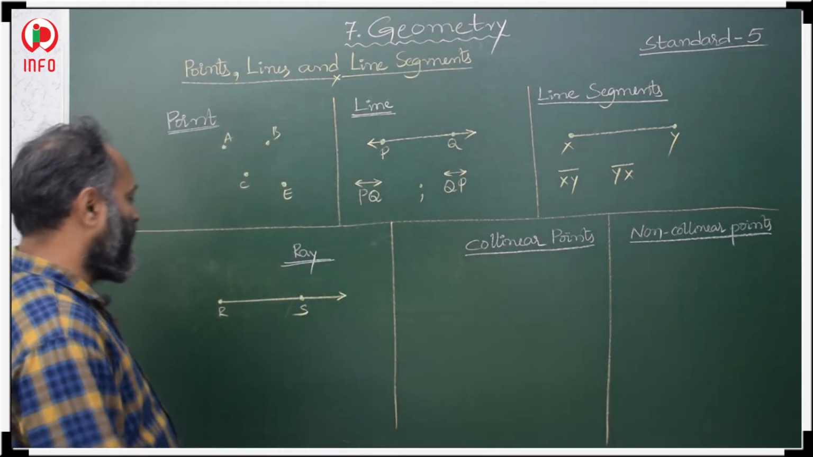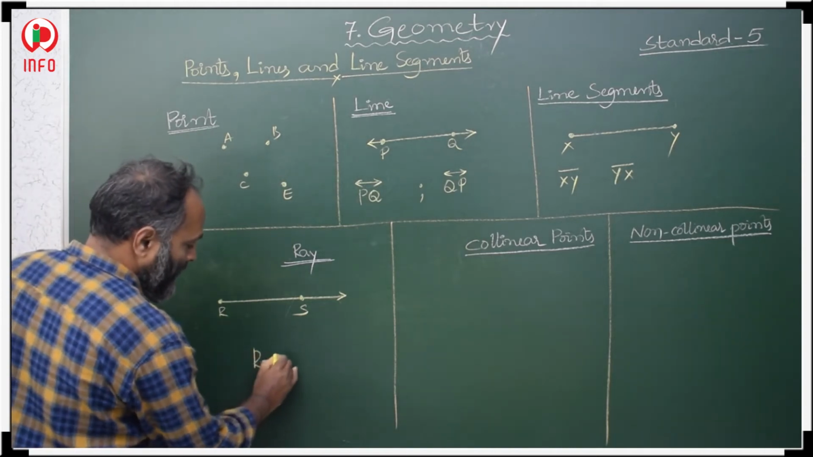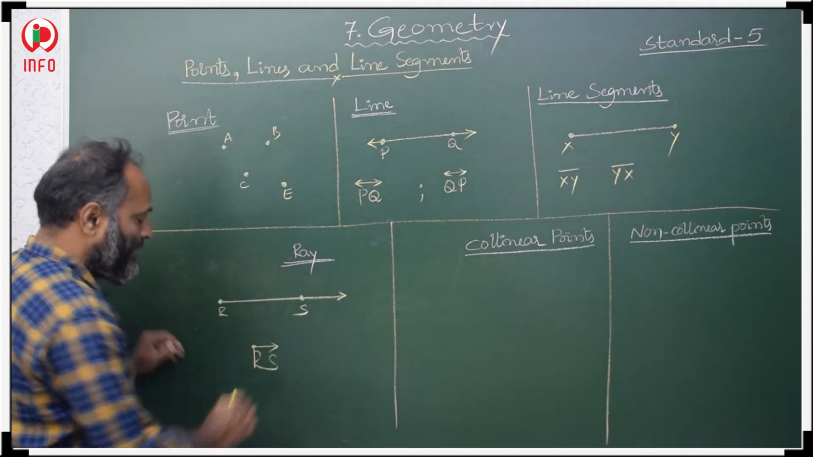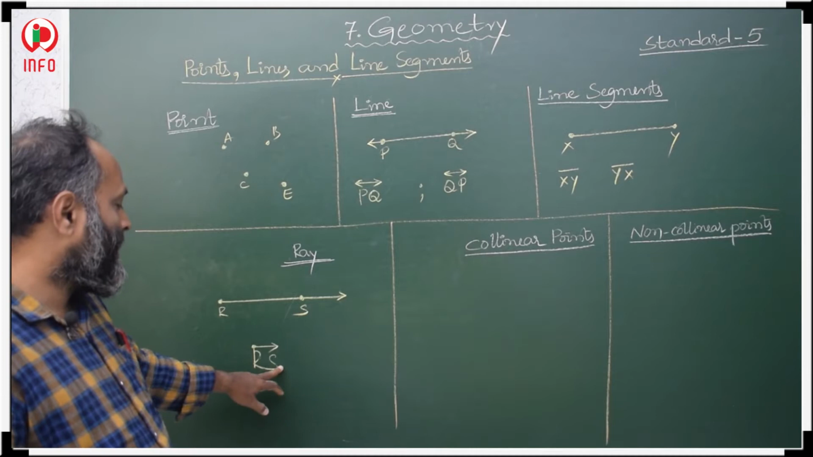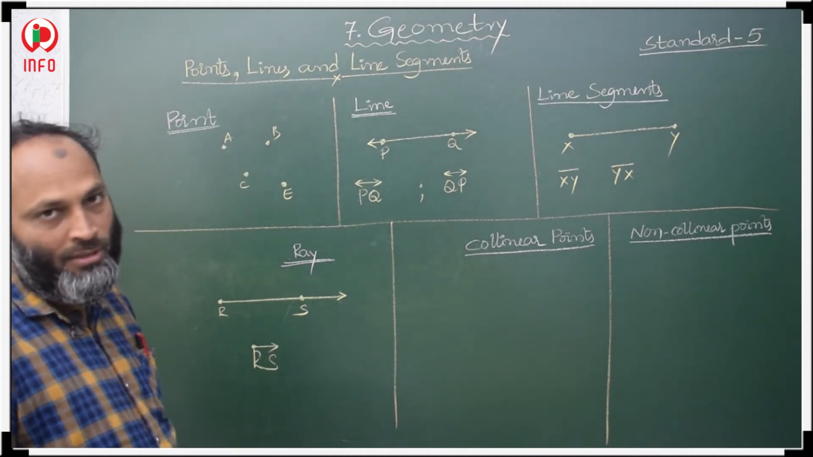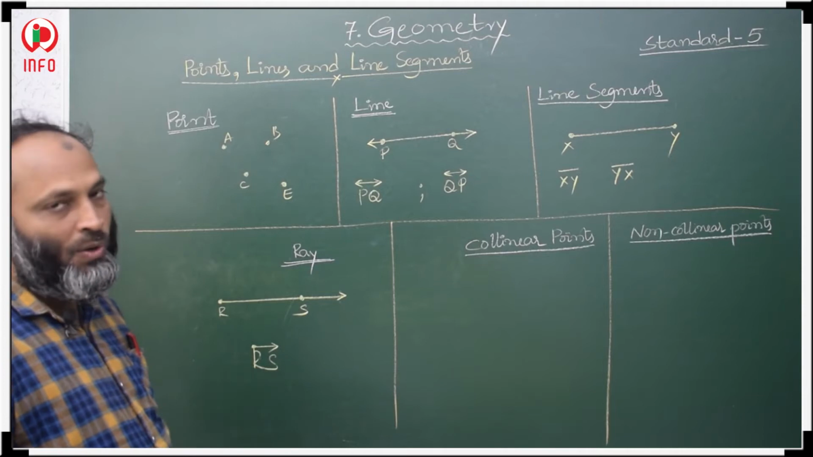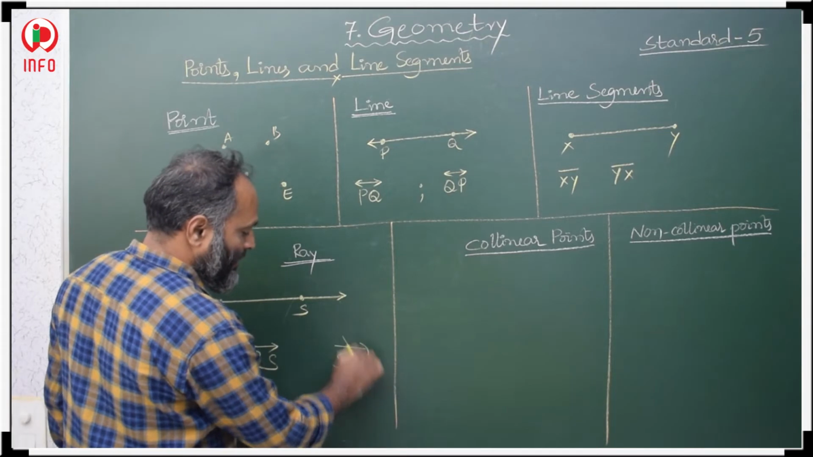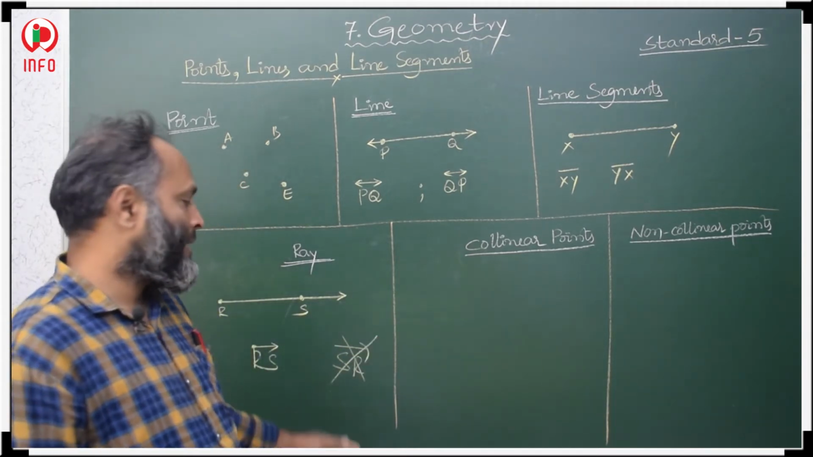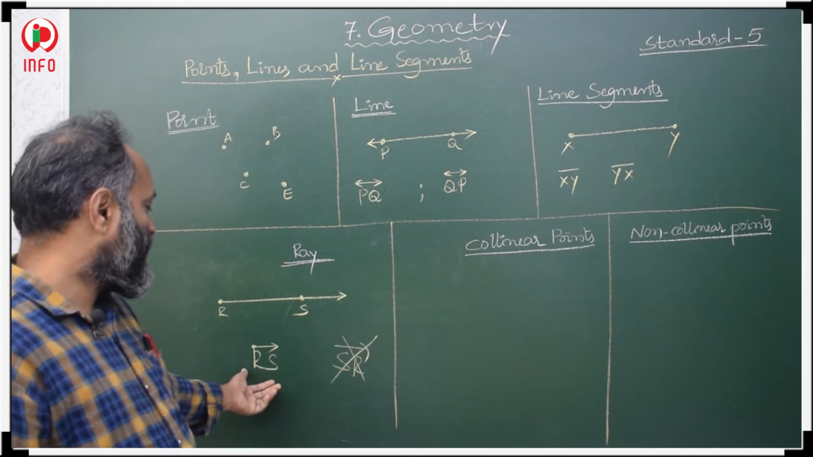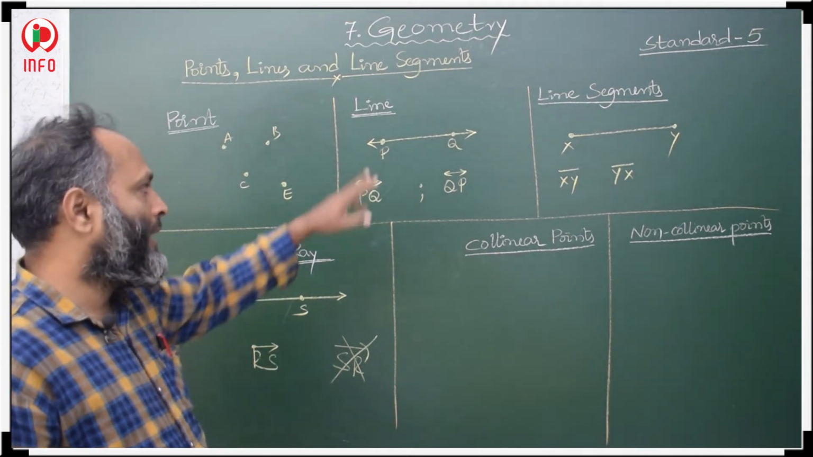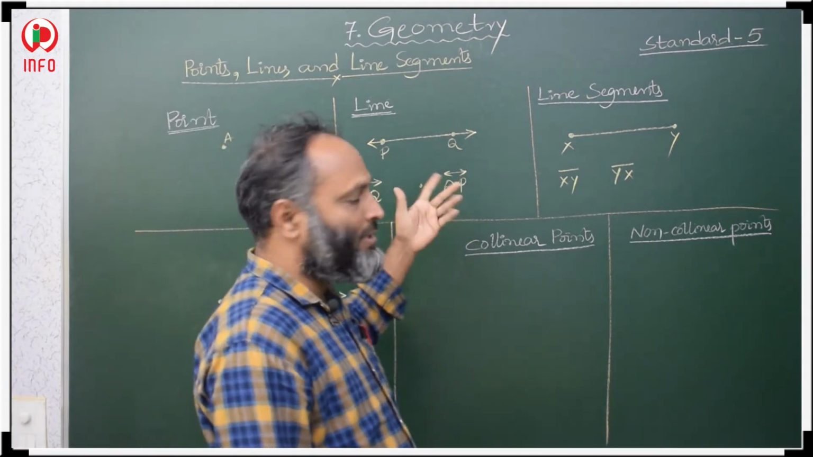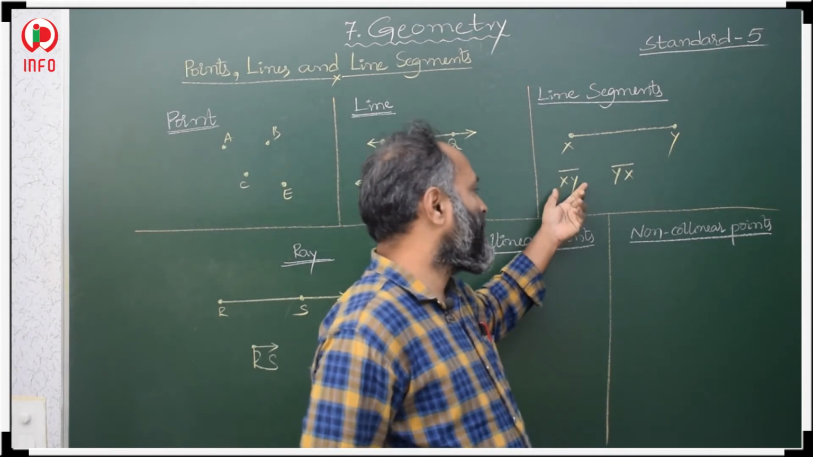Then how to represent a ray? Here RS. We have to represent a ray in this way. The initial point we have to take first, and S, the next point, afterwards. So we have to write RS ray. Don't take SR ray. This representation is not correct. RS ray is correct. But for a line, the PQ representation and the QP representation are both correct. In both ways we can represent. In a line segment also, XY or YX.